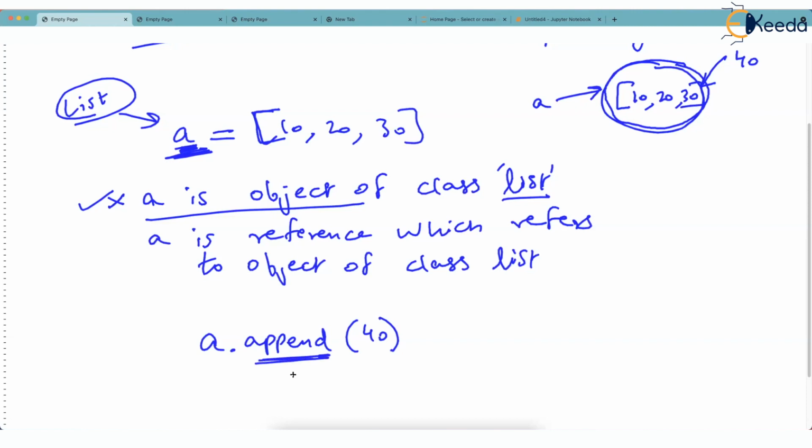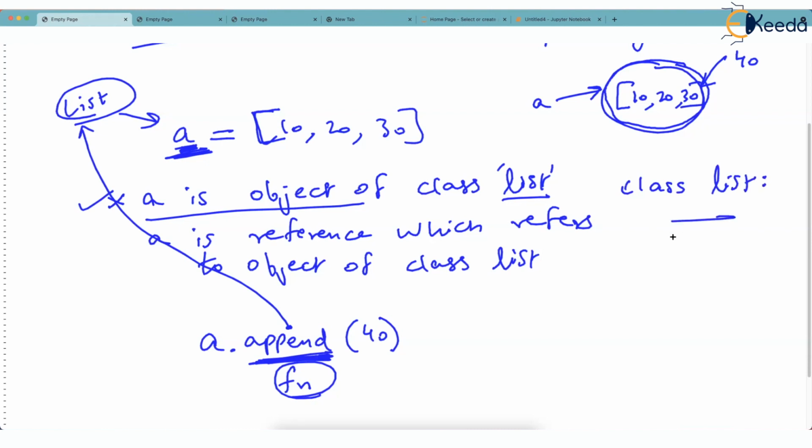So how do you read this line? This is a method or a function, and we are calling this function. But if this is a function, where is it defined? This append function is defined in the list class. So you can imagine in Python there is a class called list, and in this list class there is a method called append defined. This method gets called when we actually write this. And look how append is called on A, where A is an object of the list class.